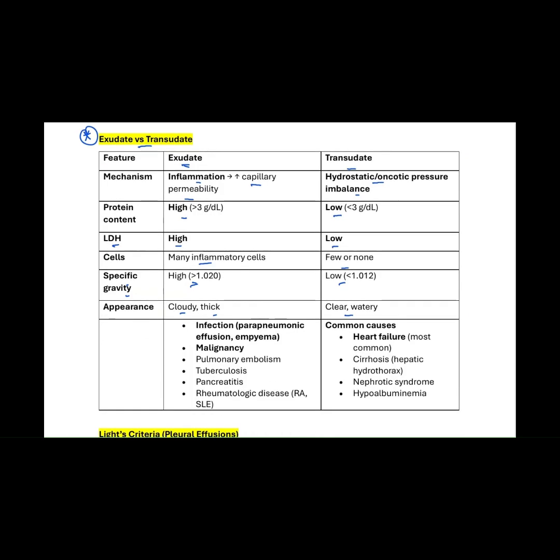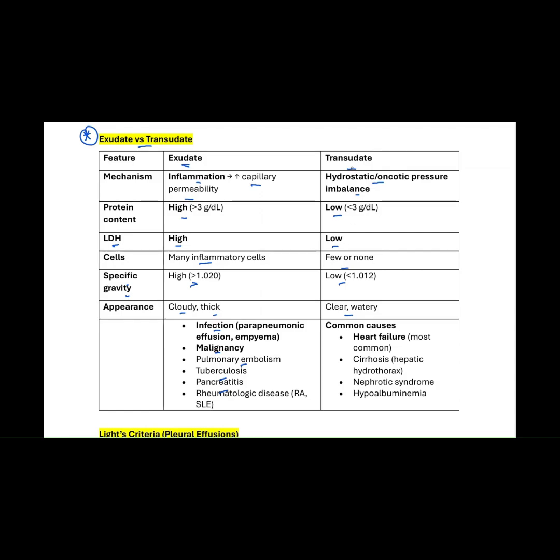So let's look at the causes of exudate, which include infection. If somebody has pneumonia, that could lead to parapneumonic effusion or empyema. Empyema is when you see pure pus, and your pH is going to be low. Your glucose is also going to be very low. Also, malignancy could cause exudate because that could cause increased capillary permeability. Pulmonary embolism, tuberculosis, pancreatitis, and rheumatologic diseases like rheumatoid arthritis and SLE could all lead to exudative effusion because they could increase capillary permeability.